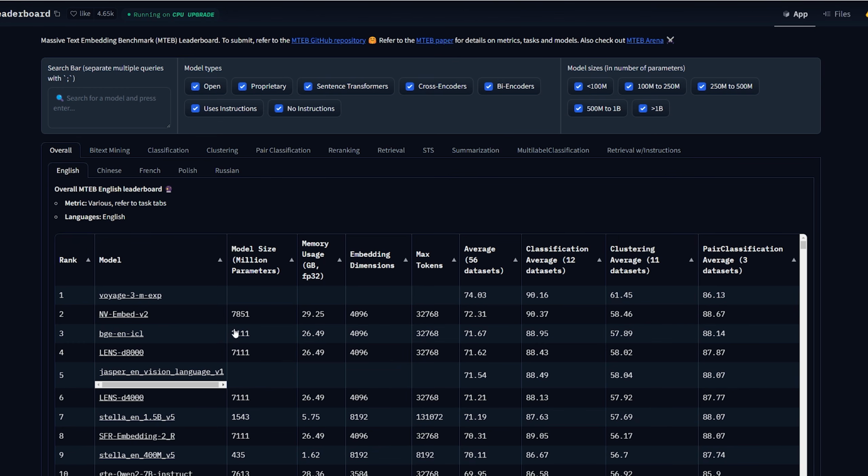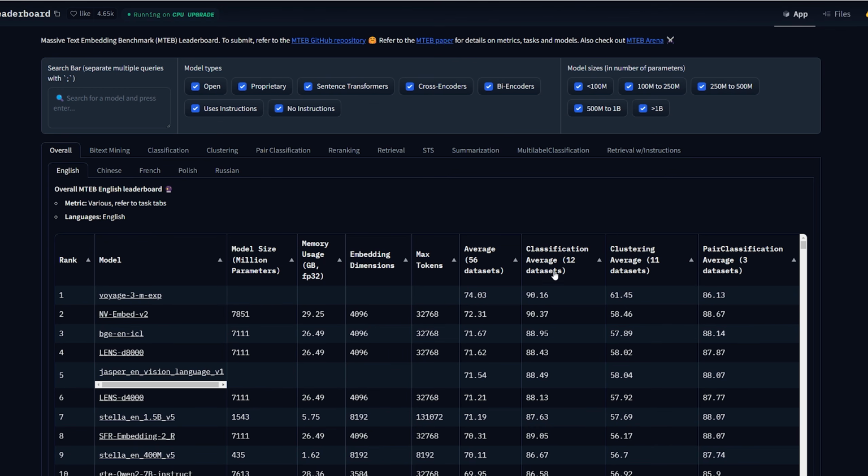The larger the size of the model, the harder it's going to be to download and run, just because it takes more resources. And then also your memory usage in gigabytes. The top one takes almost 30 gigabytes, which is a lot. Then you have other metrics that I told you about before, like embedding dimensions, so the number of dimensions per embedding that is outputted by the model.